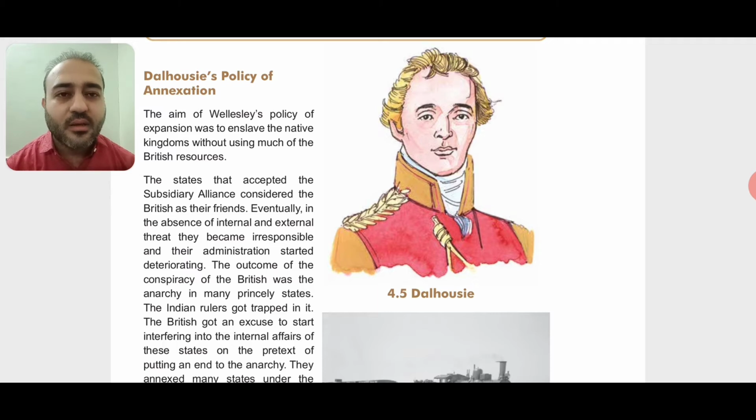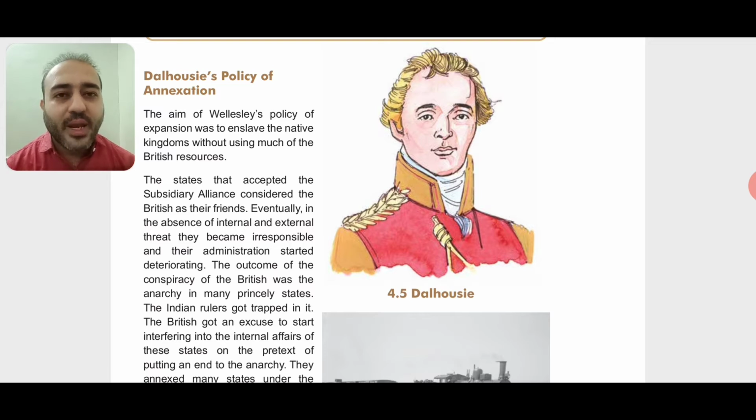Okay, so here he was trying to use as little resource as possible. And further, the states that accepted the subsidiary alliance considered the British as their friends, because it was a kind of a trap. Right, we have seen that subsidiary alliance was a kind of a slow poison.